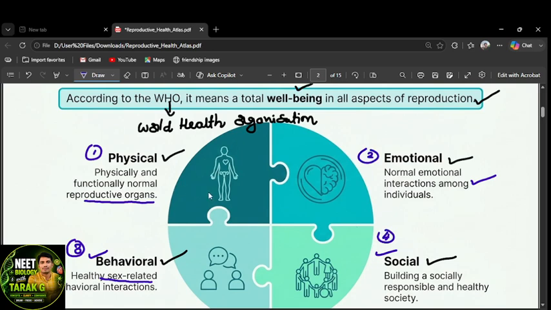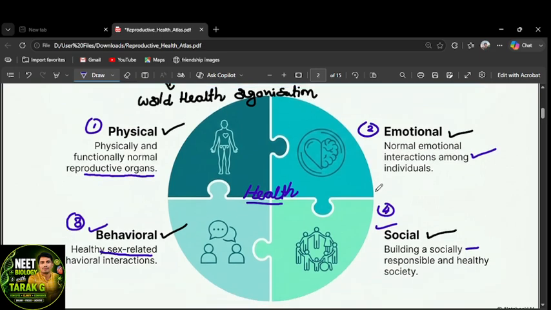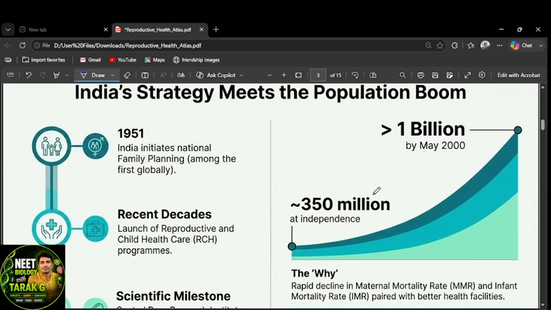If the person is physically good, emotionally good, and behaviorally good, and the social responsibility is also good, then we can say the person is healthy. Physical health, emotional balance, and behavioral aspects are considered, and then he should be healthy in society, with responsibilities. That is health according to the WHO, the World Health Organization. I hope that is clear.